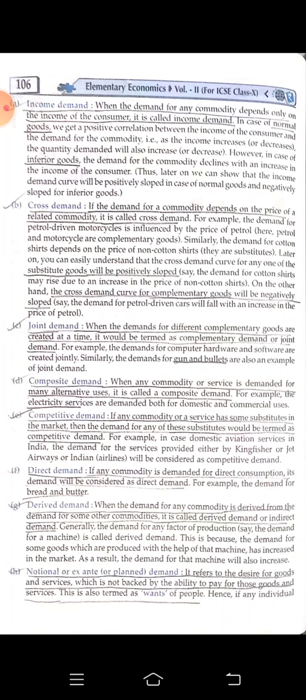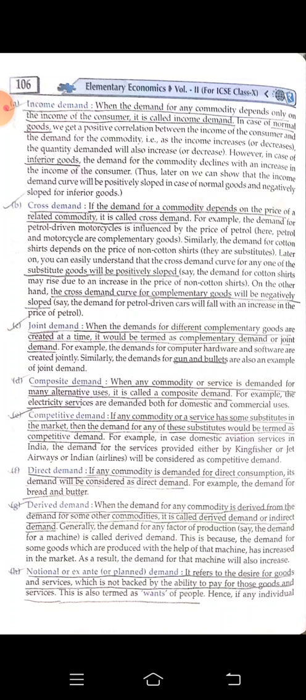A piece of land, if somebody has a piece of land, it can be used in multiple ways. Somebody can make a factory, somebody can make a school, somebody can make a house, somebody can make a hospital. It has many alternative uses. That is a composite demand.